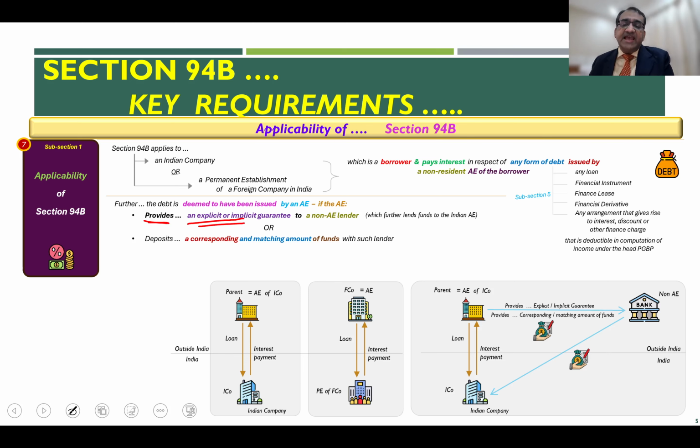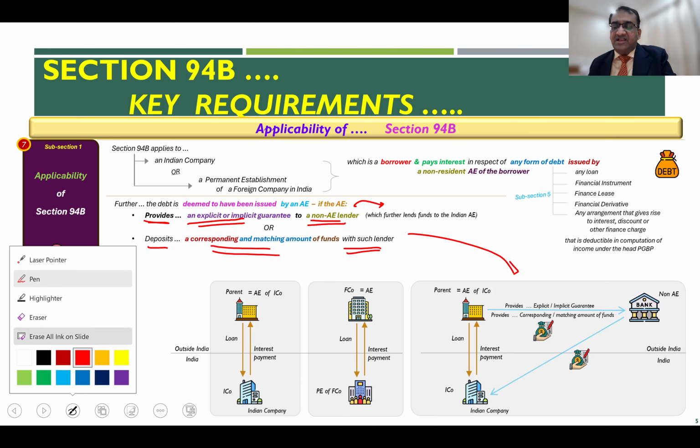So this foreign AE gives a guarantee to a non-AE lender, let's say a bank, which in turn lends the money to an Indian AE. Or rather than giving a guarantee, let us say the foreign AE deposits a corresponding and matching amount of funds with such lender. Let us see this on the right hand side.